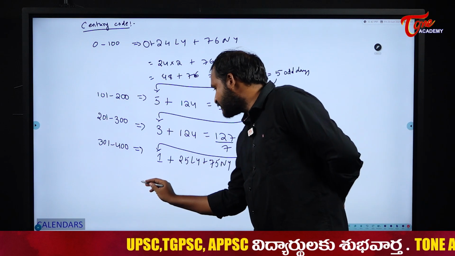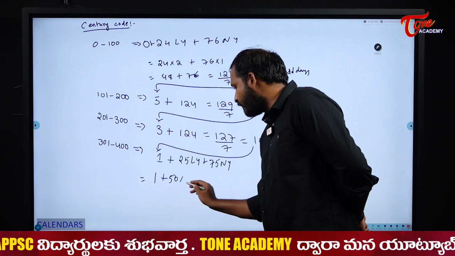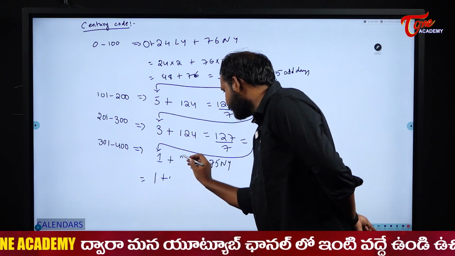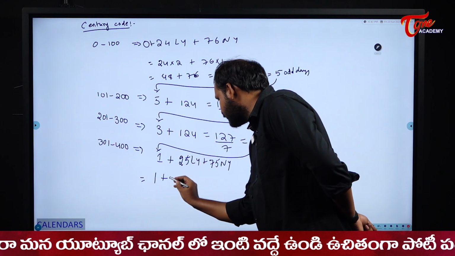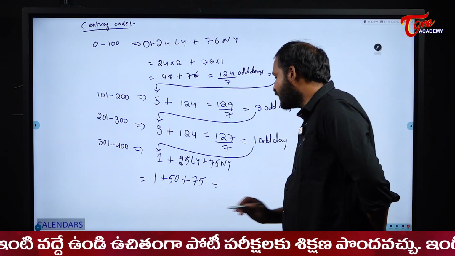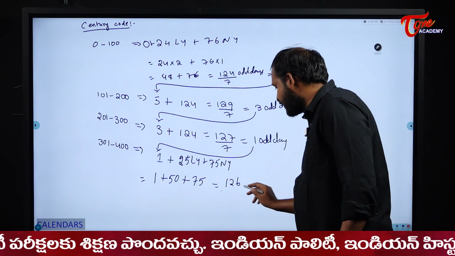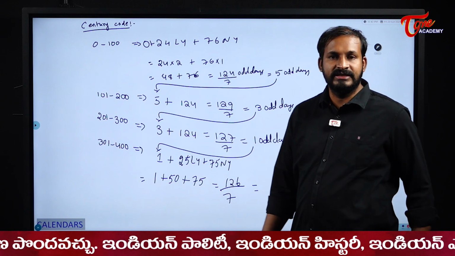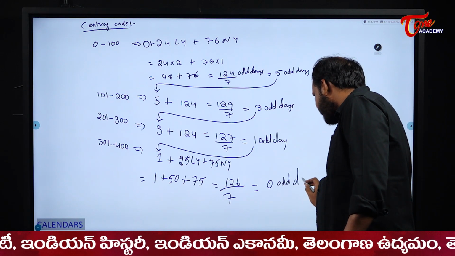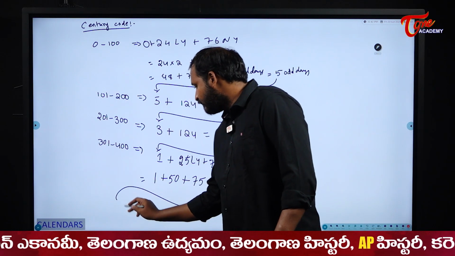Now what will happen here, students? See here, 1 plus 25 leap years means how many odd days? 50, because 25 into 2, plus 75 normal years means 75 odd days. So overall I will get 126. Will we have 126 odd days? No. We will once again divide it by 7. 126 is exactly divisible by 7, so you get 0 odd days. The 0 will be carried forward to the next century as usual, as we have done in the previous cases.